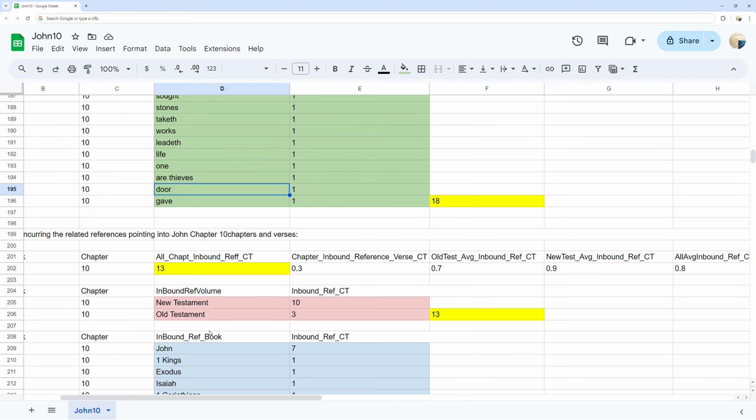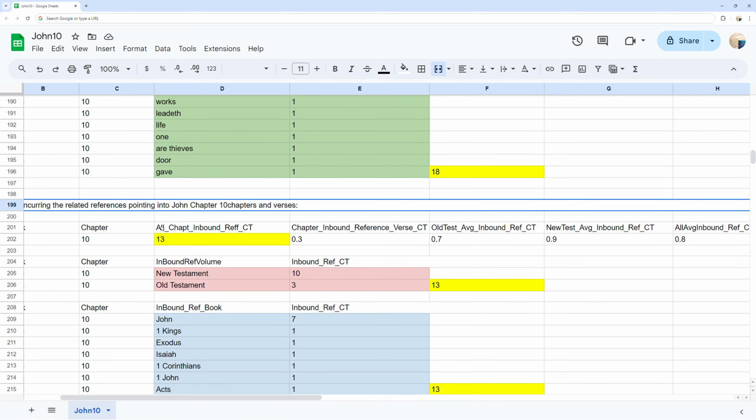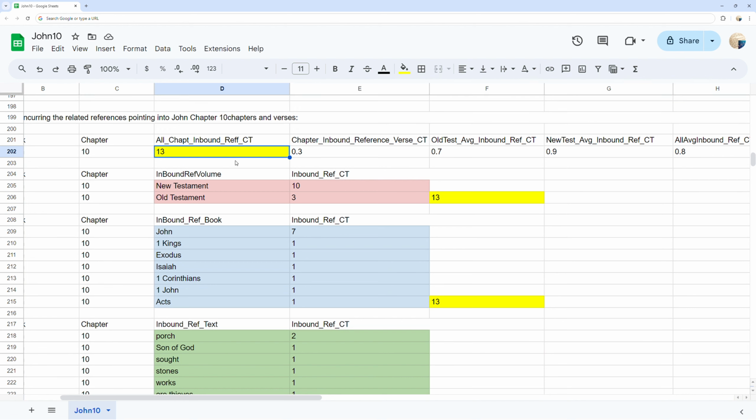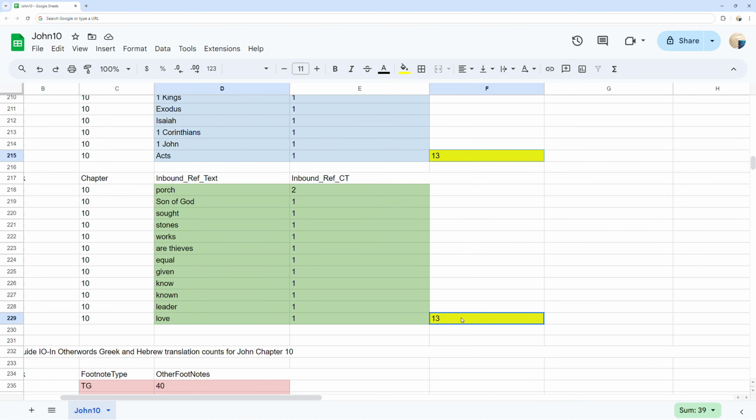Verse counts and the words incurring the related references pointing into John chapter 10 verses. You can see in yellow the total inbound related references pointing into John chapter 10 at 13 references.